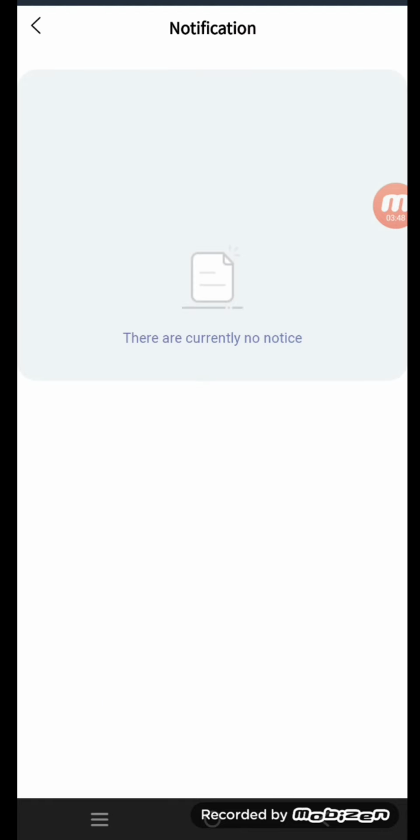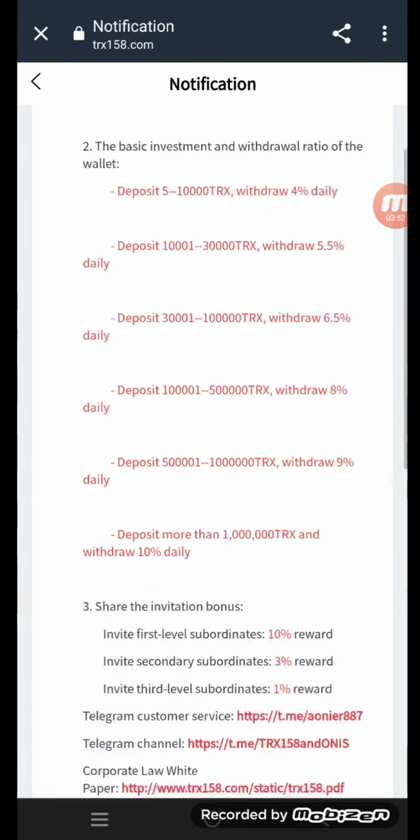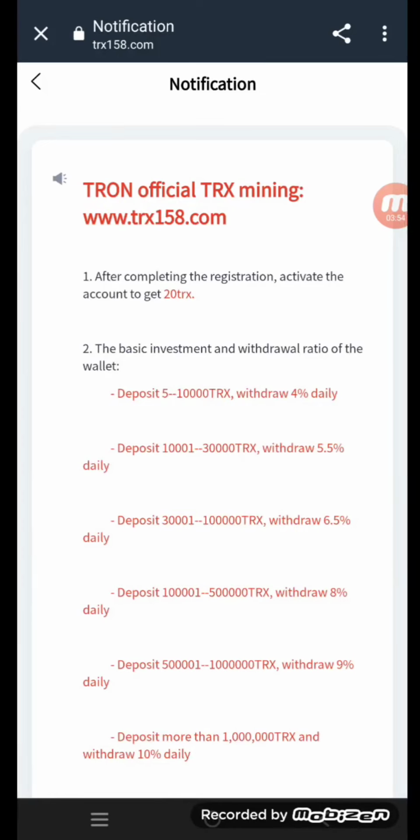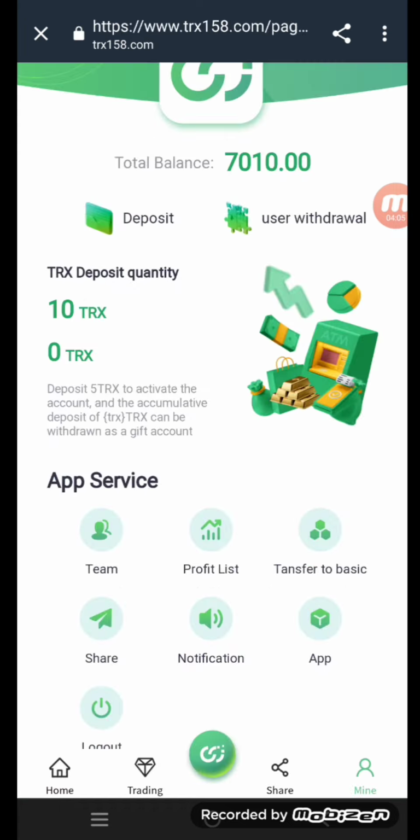So here is the notification. Click on the notification button and you can get all the notifications and you can invest in this website. So you can read all about it here. The Tron official TRX mining, www.trx158.com. After completing the registration, activate the account to get 20 TRX. So friends, you can read all about it here.